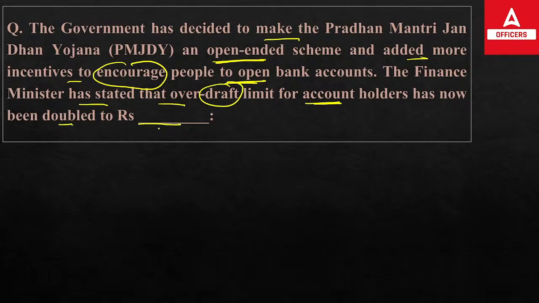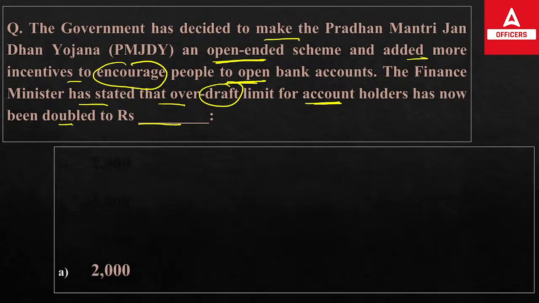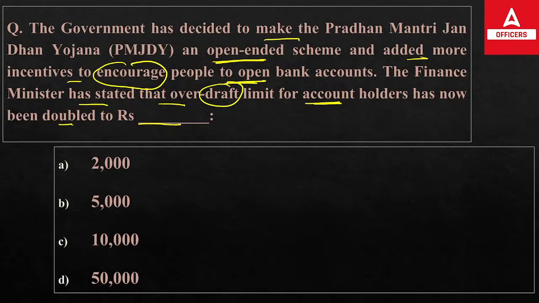So under the Jan Dhan Yojana, we know Jan Dhan Yojana was introduced for the financial inclusion purpose by the government of India, and the Jan Dhan Yojana encouraged the people to have account services at an affordable cost. With the zero balance services, you are getting a lot of benefits. So finance minister has said that overdraft provided to the Jan Dhan Yojana account holder has been doubled to rupees what? It used to be 5,000 rupees, it has been doubled. It means now it is 10,000. So overdraft limit right now is 10,000 rupees.